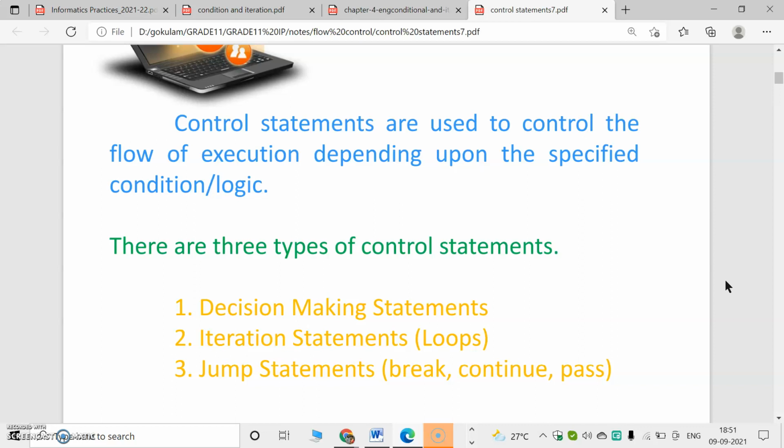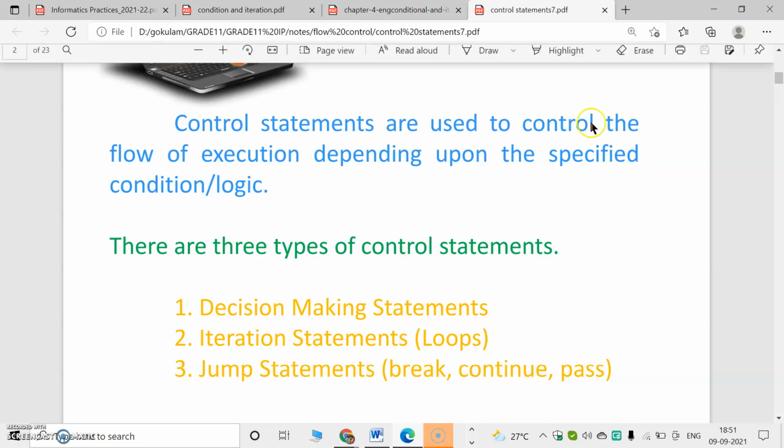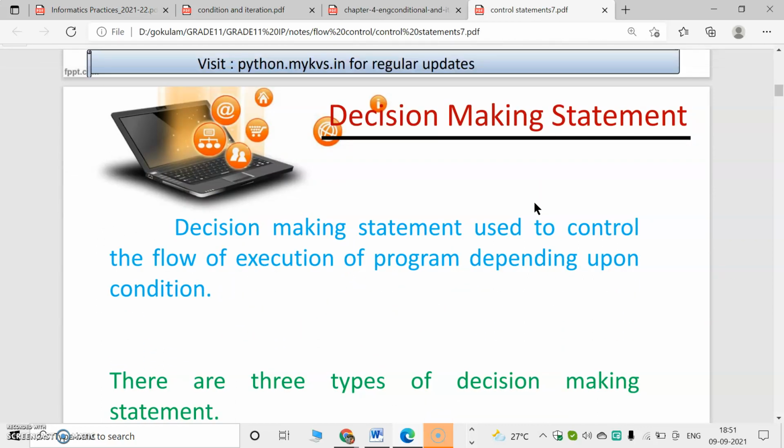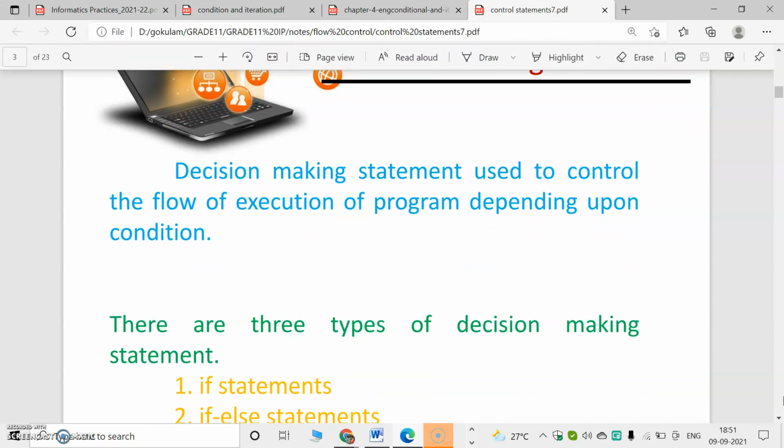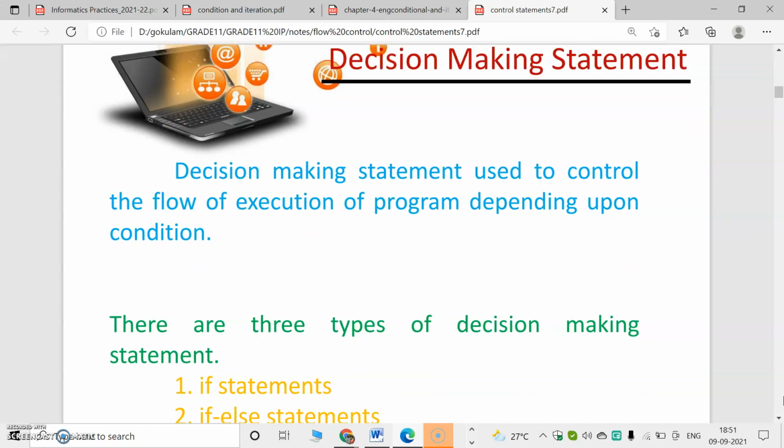So control statements are used to control the flow of execution of a program. There are three types of control statements: decision-making statements, iteration statements, and jump statements. So let's look at what a decision-making statement is. As the name implies, decision-making statements are used to make some decision. Based on that decision, the flow of execution of the program will take place.